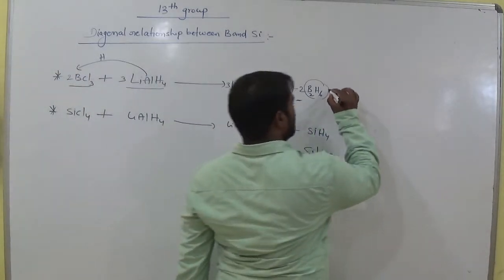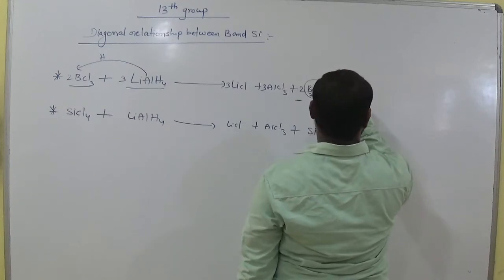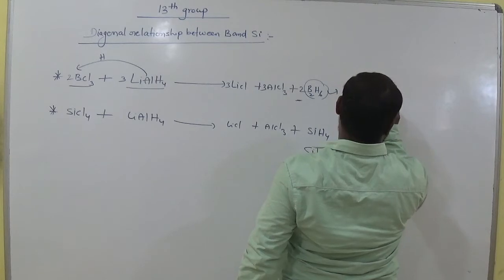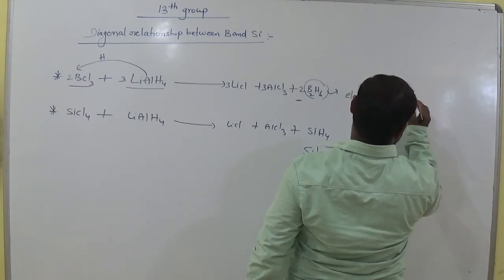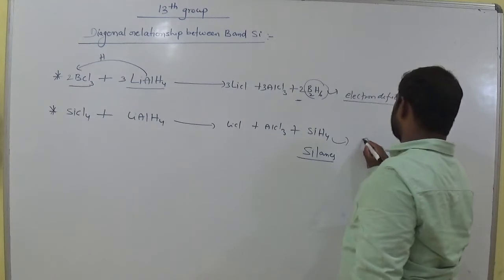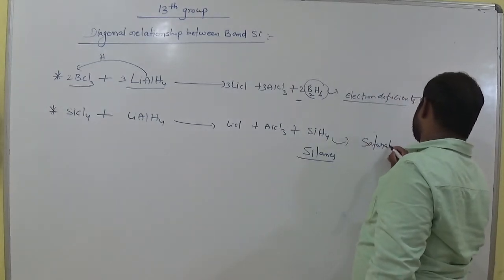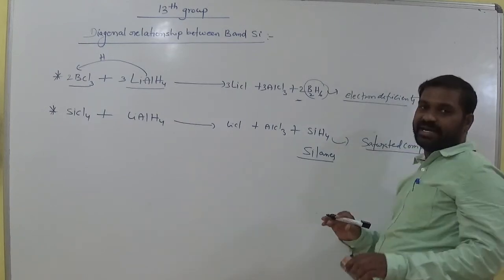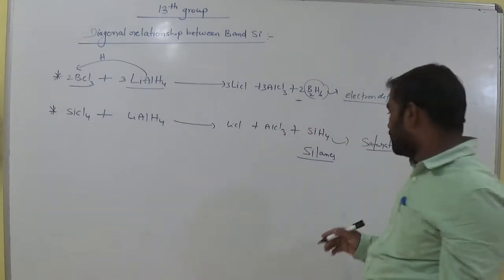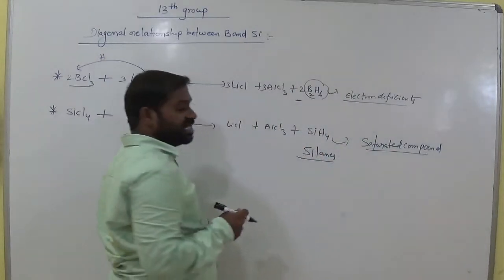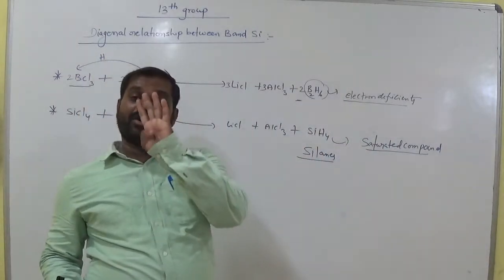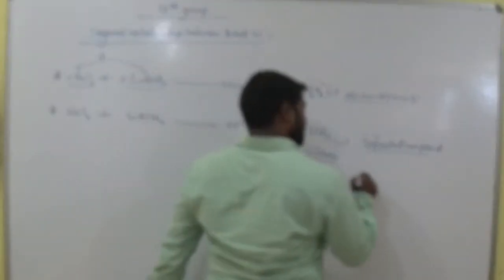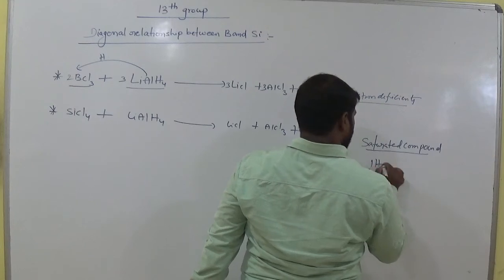B2H6 is an electron deficient compound, but here it is a saturated compound. SiH4 is saturated, meaning it can form 4 bonds around it. How many hydrogens are around silicon here? 4. Silicon can form 4 bonds like carbon. So let's see, silicon with 4 hydrogens.